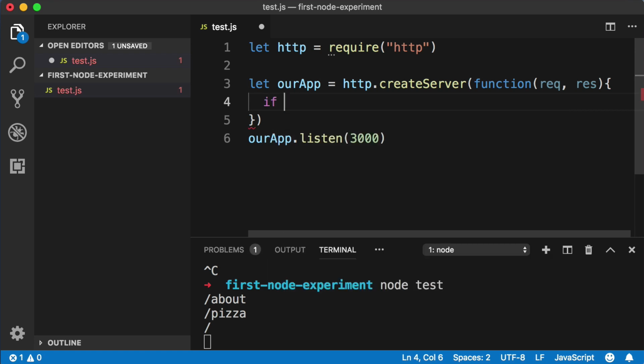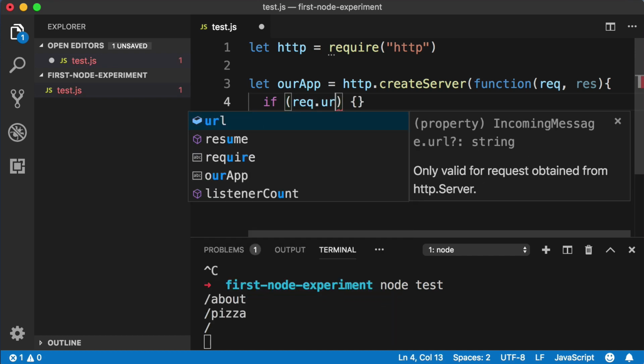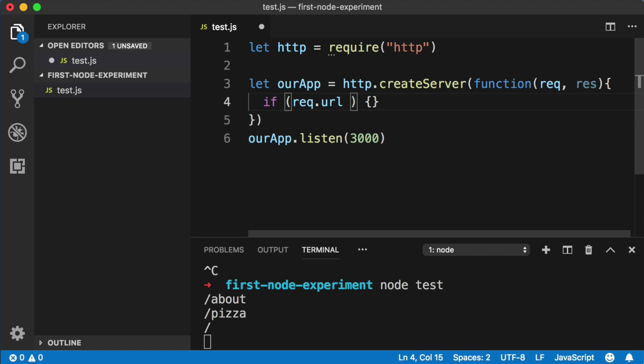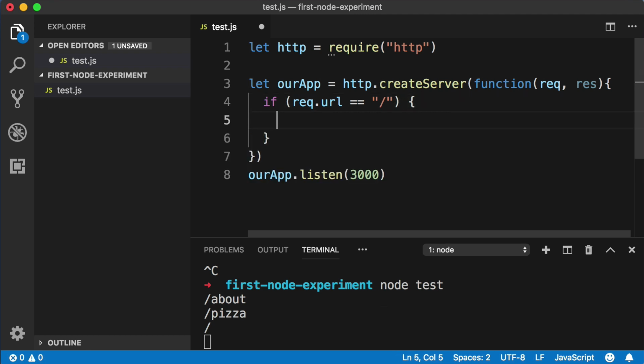So let's say if parentheses, curly brackets, and for the condition in the if parentheses, we can just say if request.url equals quotes and then just a /, that would be the home page. So within the curly brackets for the if statement, you can paste in your clipboard, and let's adjust it to say hello and welcome to our home page.